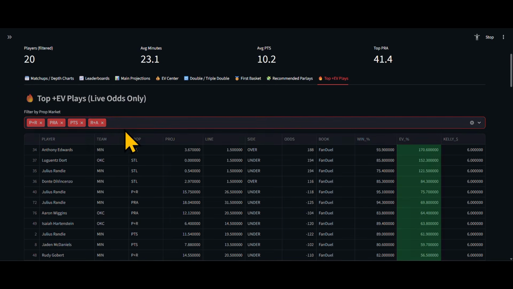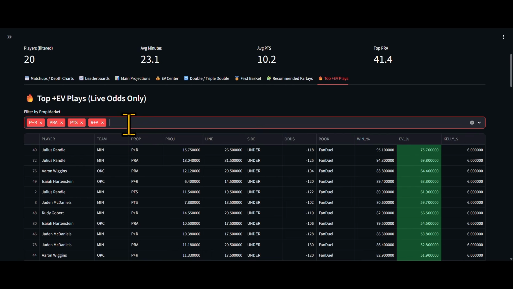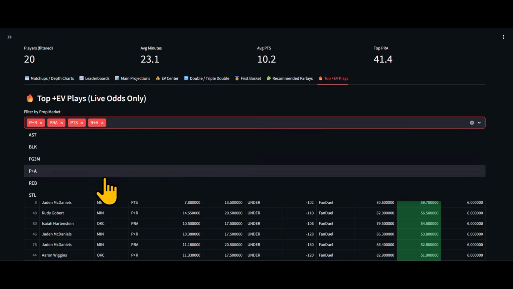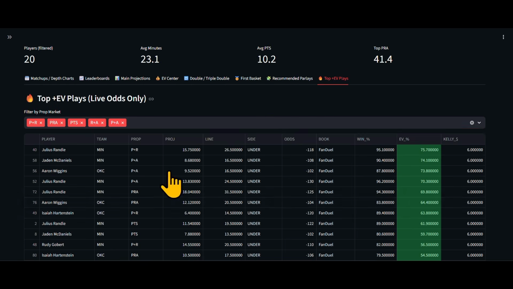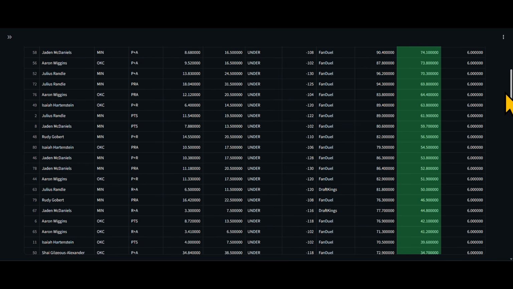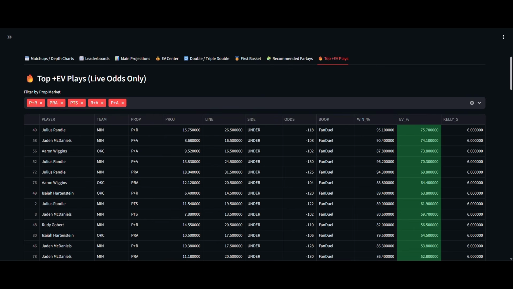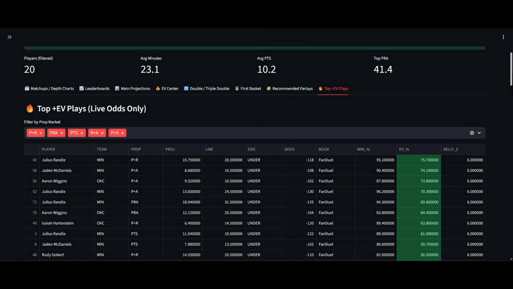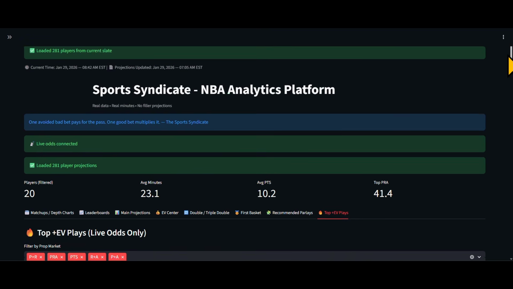And we're going to just leave points up here. But what's the other one? Points and assists. So we have points and assists. Let's add that back. Points and assists. All right. So now we have all the combos. And now it's just going to show us plus EV plays for just combo plays, where the best lines are and where you can grab those lines. All right. So those are the breaks, and that is how you access the model.